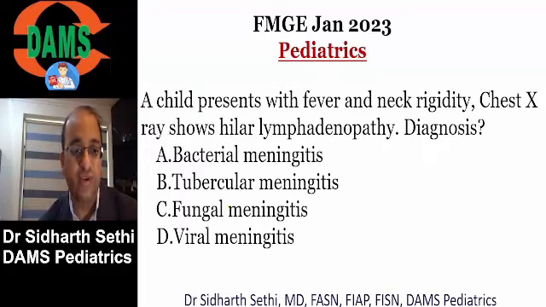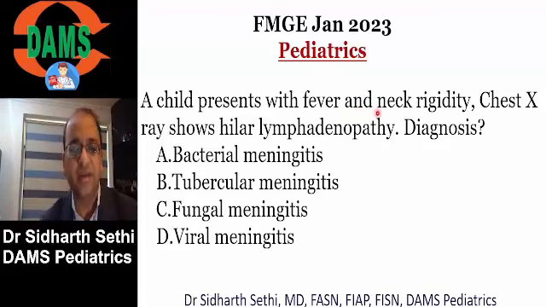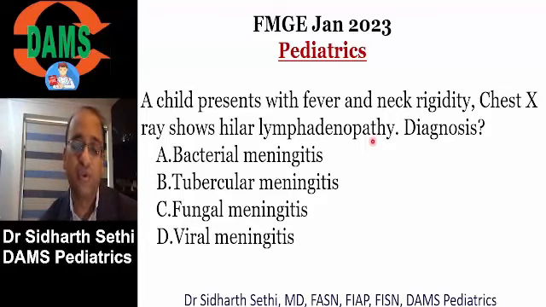Okay. Let's go to the next question. The next question was also a straightforward question. What they asked was, they had a patient with fever and neck rigidity, and they showed an X-ray with hilar lymph node, and there was also X-ray of upper lobe fibrosis. So there was upper lobe fibrosis, hilar lymph node. So you think about tubercular meningitis.